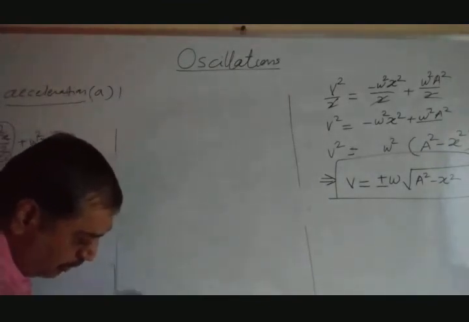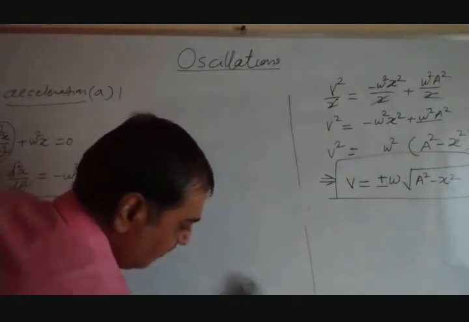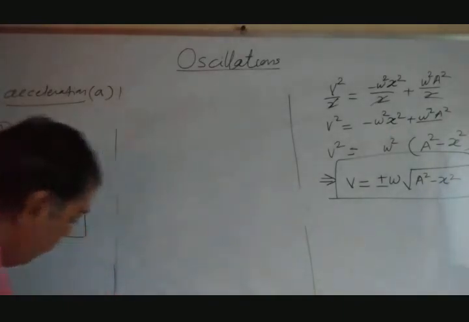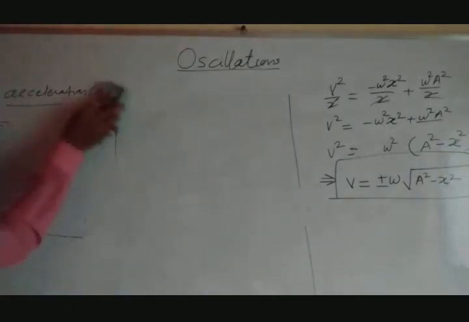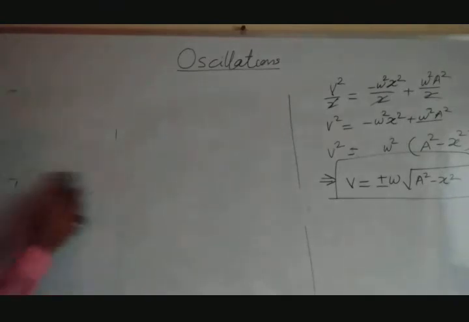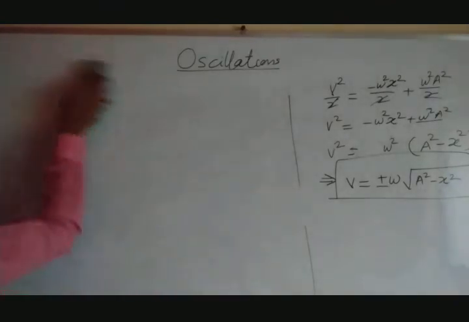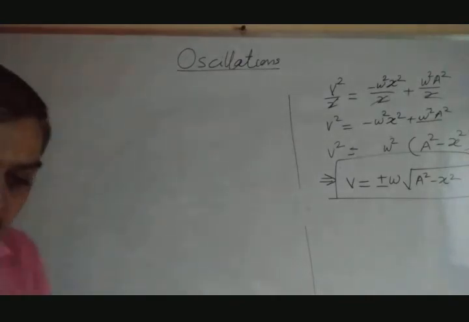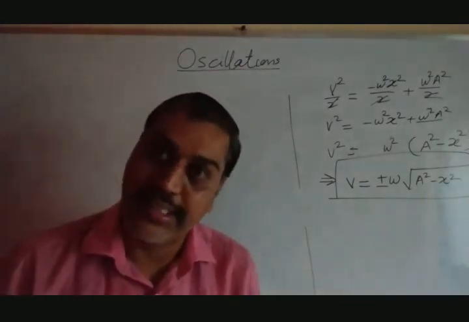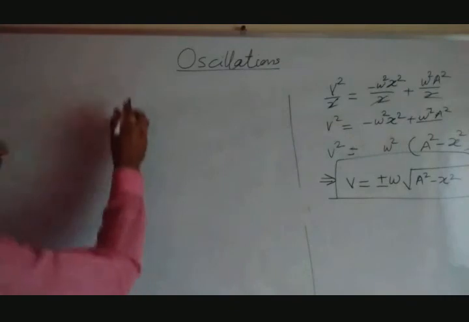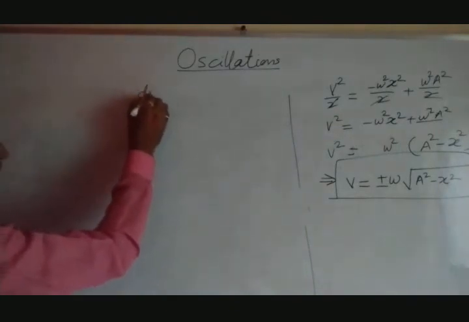Displacement of a particle performing SHM, that we want to find out. So let us go toward this. Remember, we have to derive the three equations: displacement, velocity and acceleration. Acceleration we have derived, velocity we have already derived. Let's go toward the displacement.